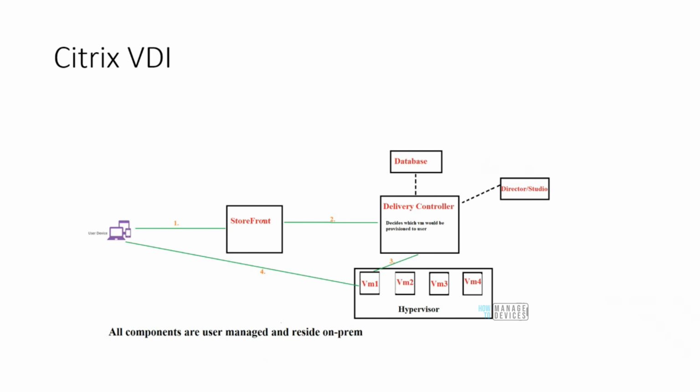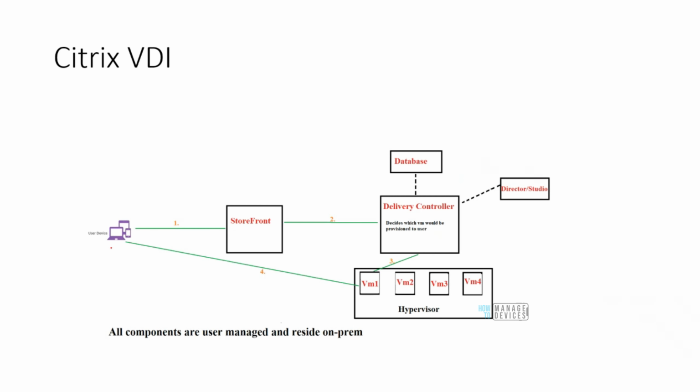Now this slide talks about Citrix VDI. Before we talk about Windows 365 or Cloud PC, I want to give you a 1,000-feet overview of what is a VDI and what is a traditional VDI, because only then will we understand the difference between a traditional VDI and Cloud PC, and how Cloud PC is better than the rest. This slide talks about how exactly a Citrix VDI functions. This is again a high-level block diagram.